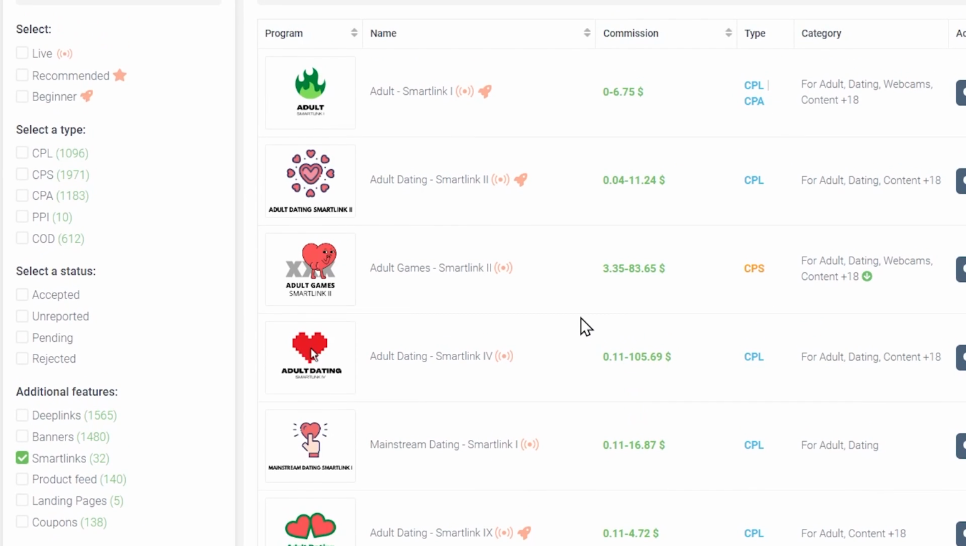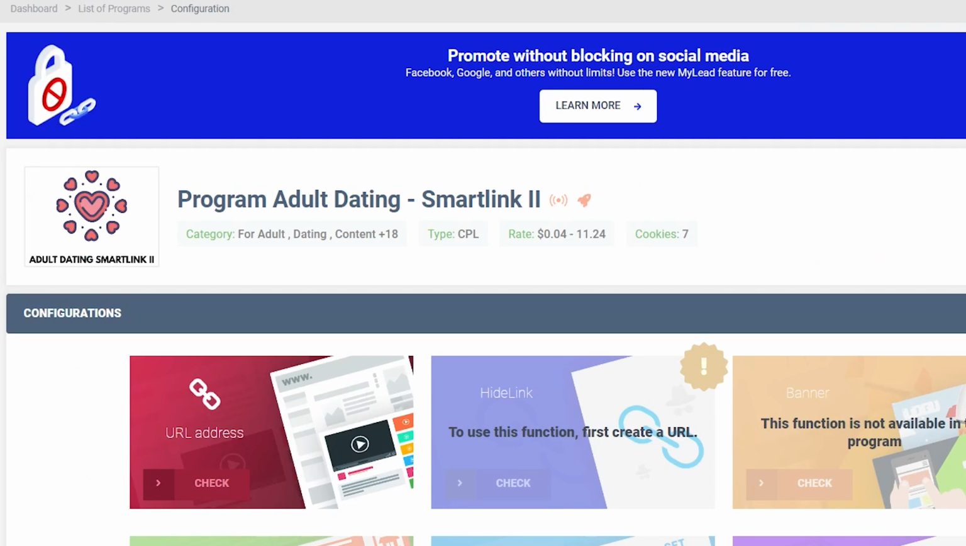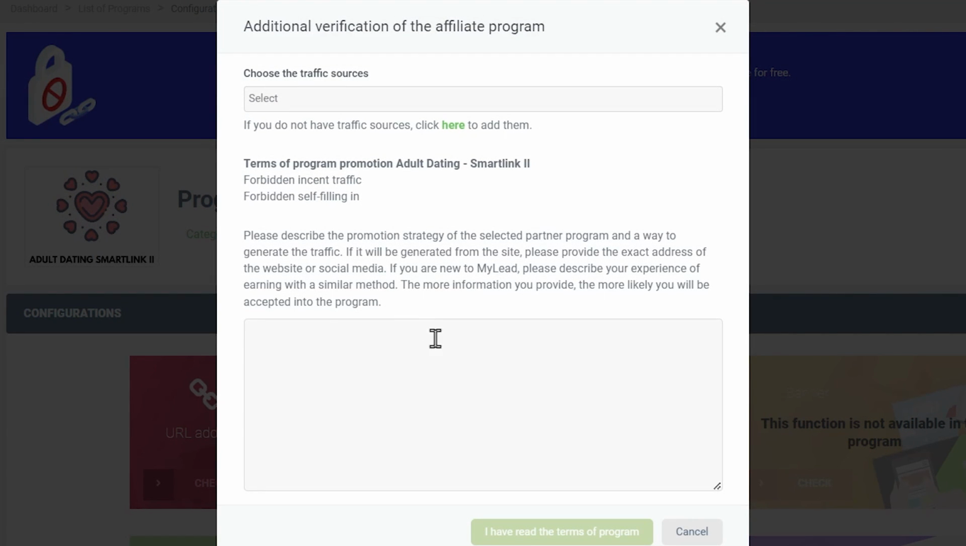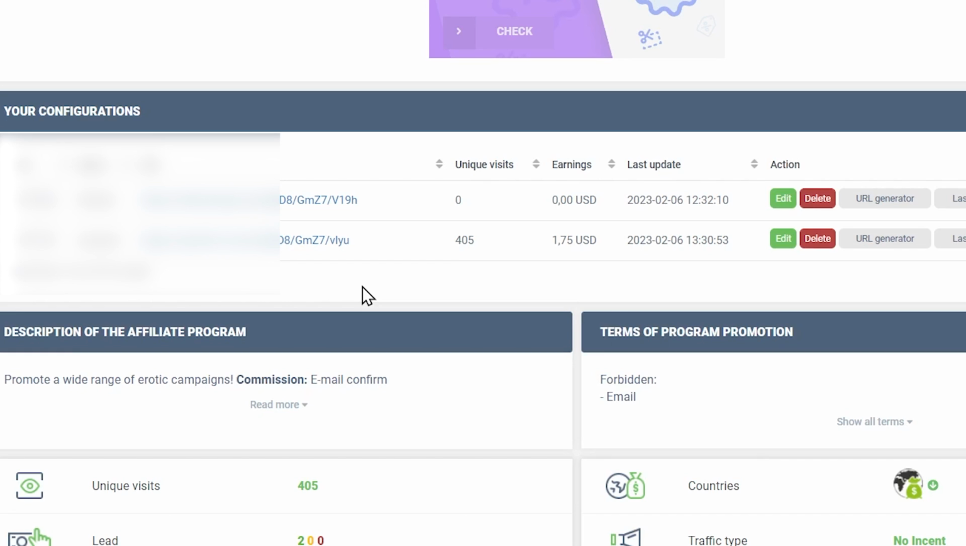So now you have offers only in that niche. What is in green? That means this offer is approved for me to promote their links. What is in blue? I need to apply for this offer so they give me a link to promote. Let me show you. If I go here, you can see I need to apply before I can promote that link. But if I go to the green one and go down here, I can see my links which I can promote, and also you can see unique visits 405 and earnings $1.75.